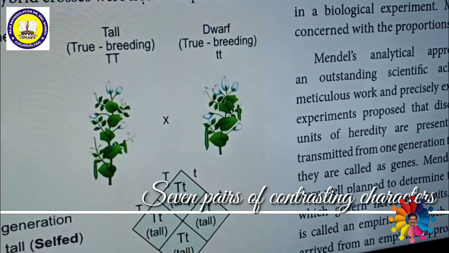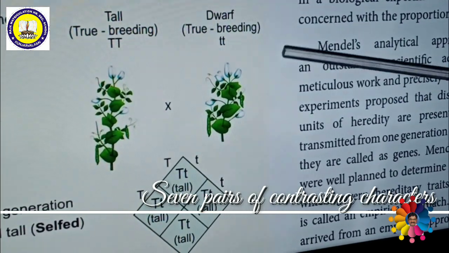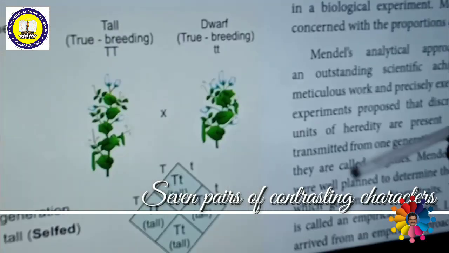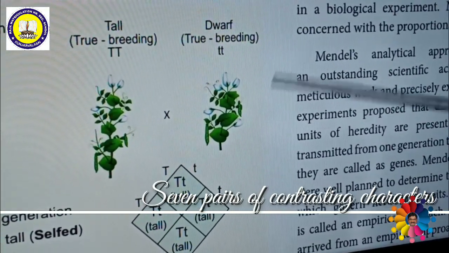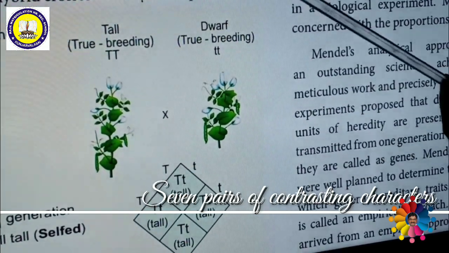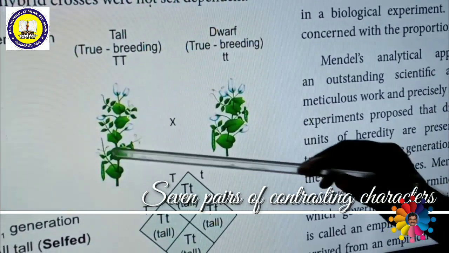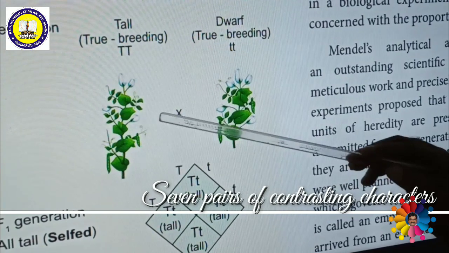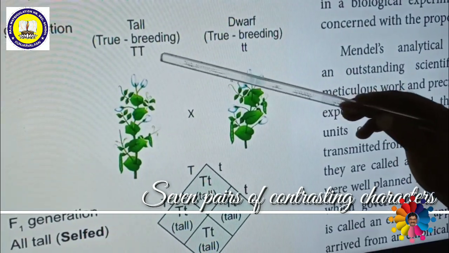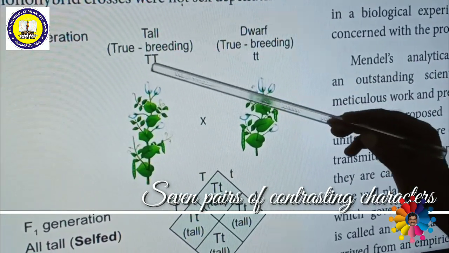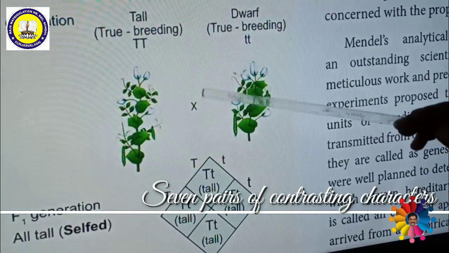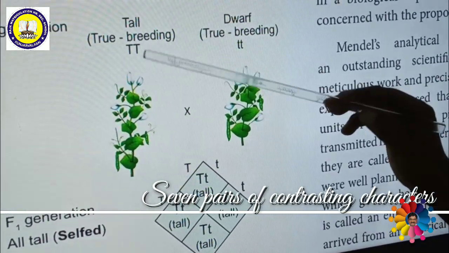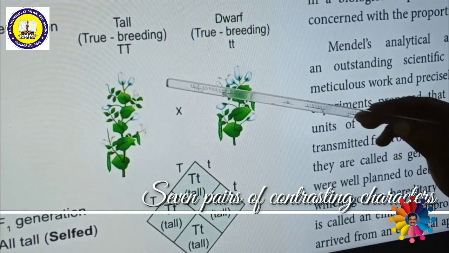Each and every plant consists of multiple genes, and each gene determines various characteristic features. Tallness is determined by the gene capital T, capital T. Do you understand what is a gene, what is an allele? Two alleles combine together to form the gene.